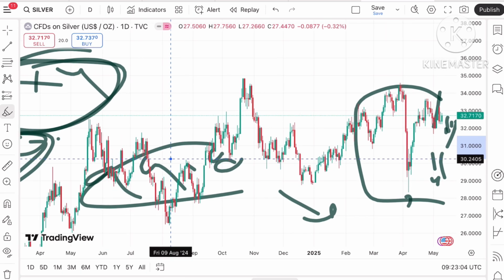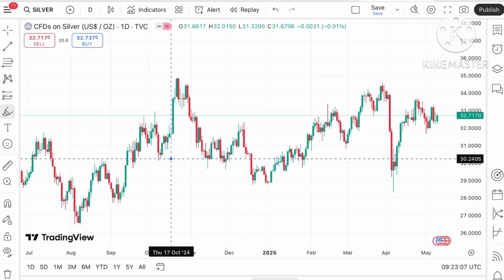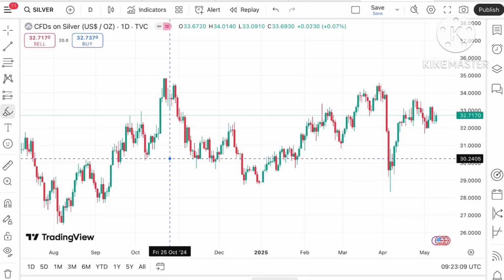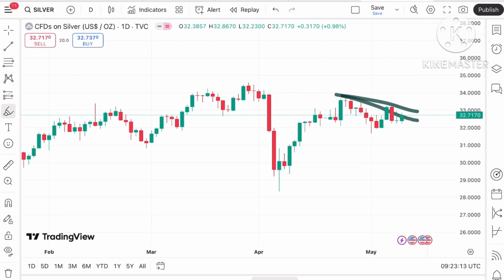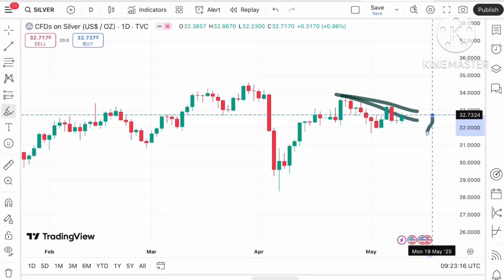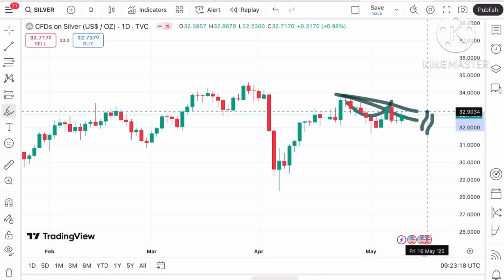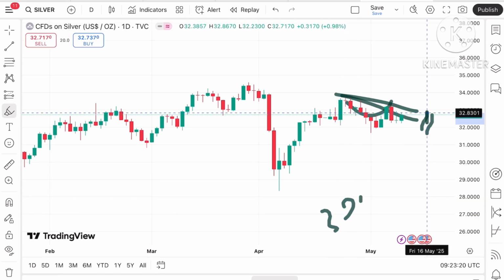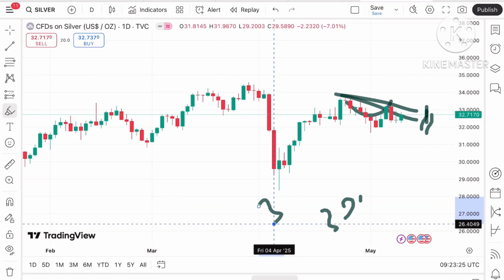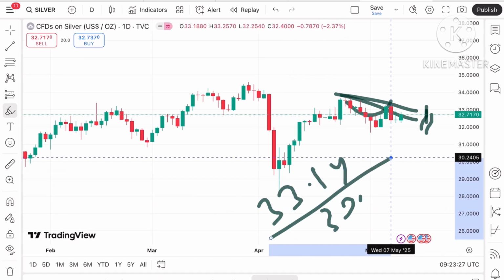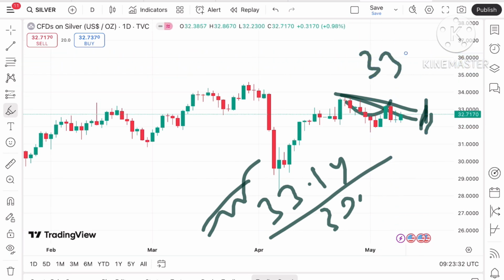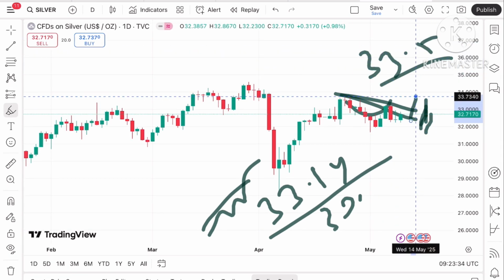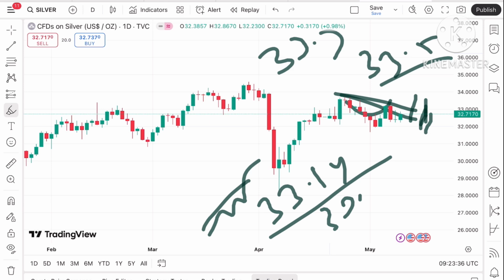Now looking at this particular chart, what we can see is that chances are high, if it sustains, because a clear pattern is forming, a trend is forming. So if it sustains above this level, this smaller pattern supports the upside, so it can touch a level of 32.9, and from there a level of 32.95, and once it starts touching this level, we can see a level of 33.14, which is already being tested. So chances are high the price will move further upside, and it will touch a level of $33.5, and from there a further high we can see about 33.7.